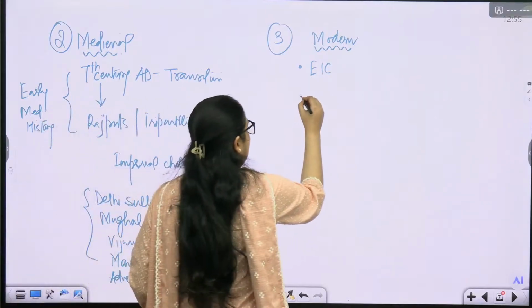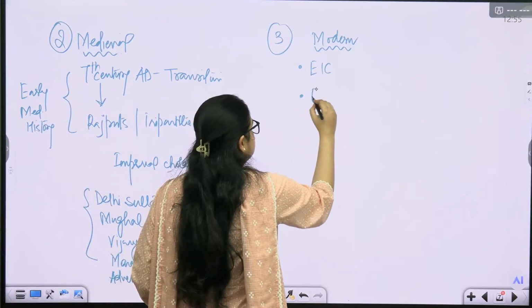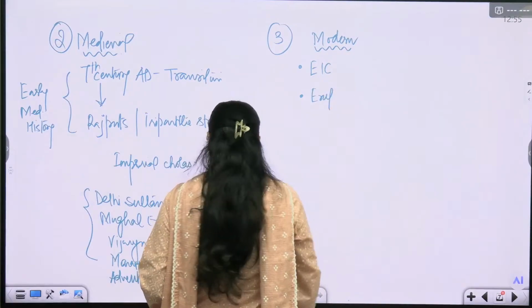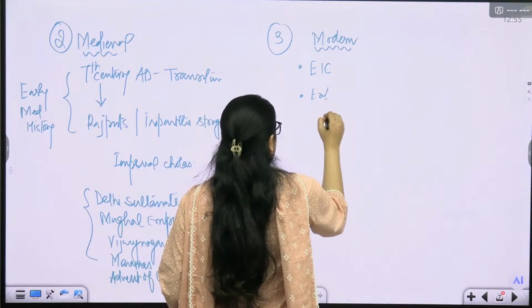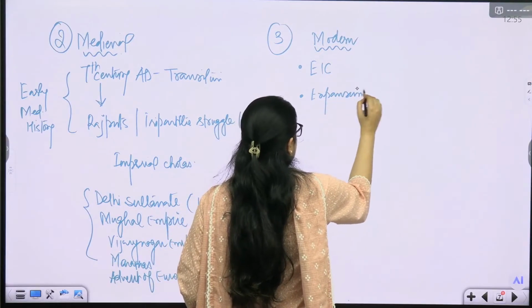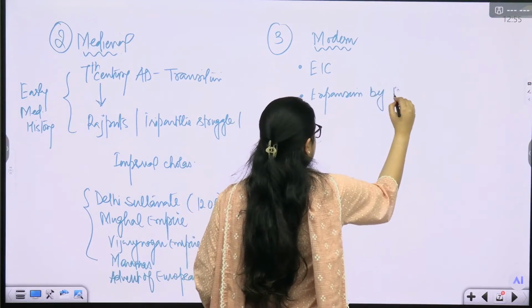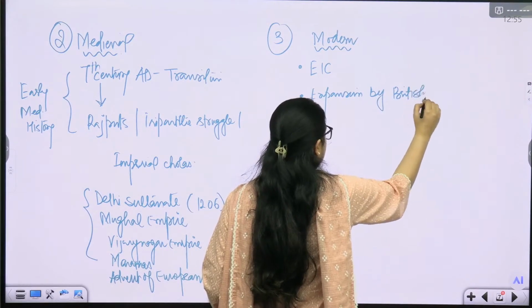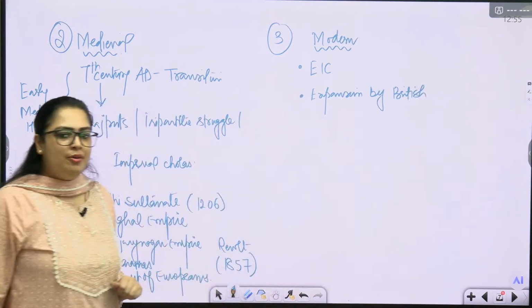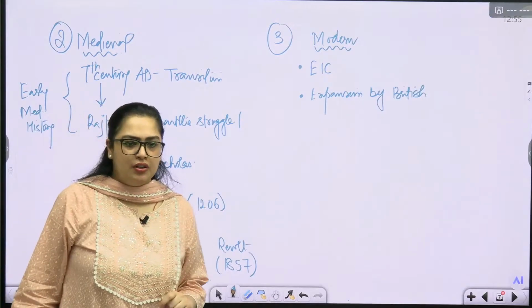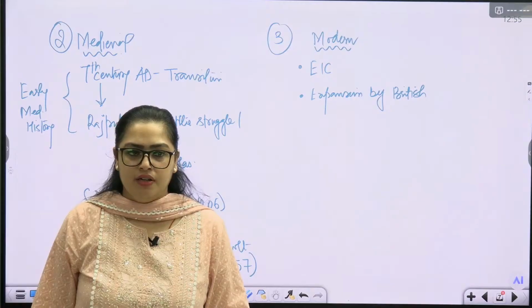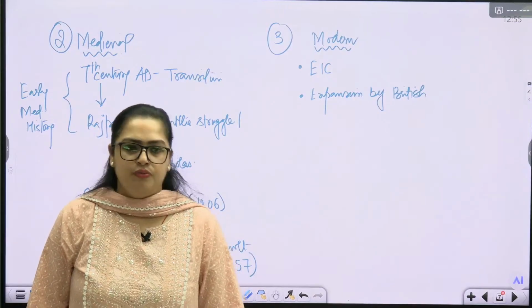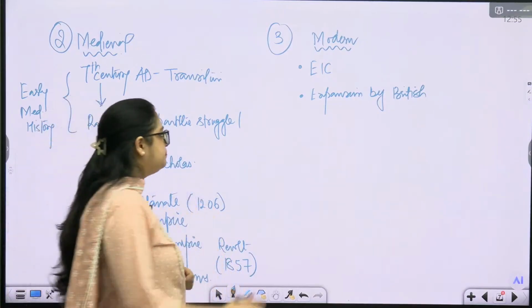Then after this, expansion by the British, expansion by the British East India Company, British only. You have heard about policies like the doctrine of lapse, permanent settlement. So we will be talking about these policies here.